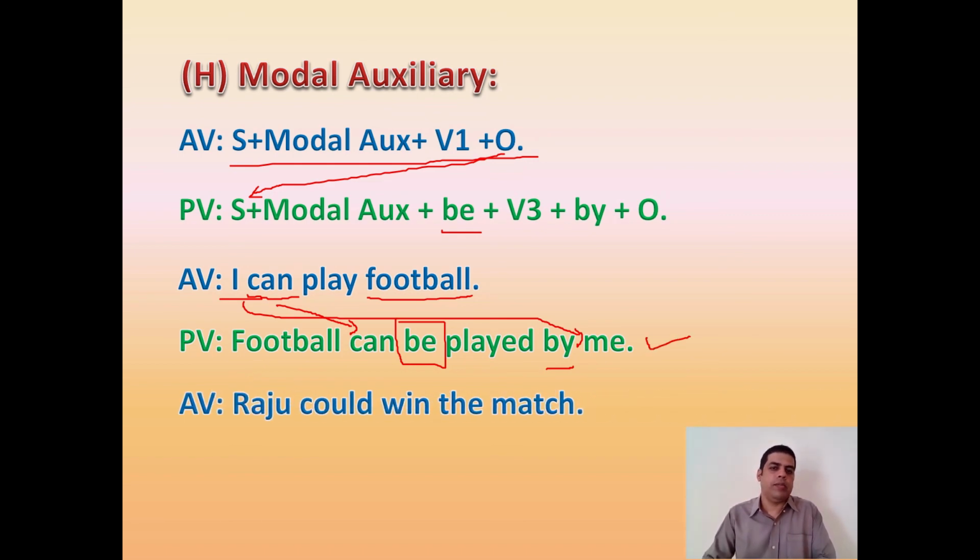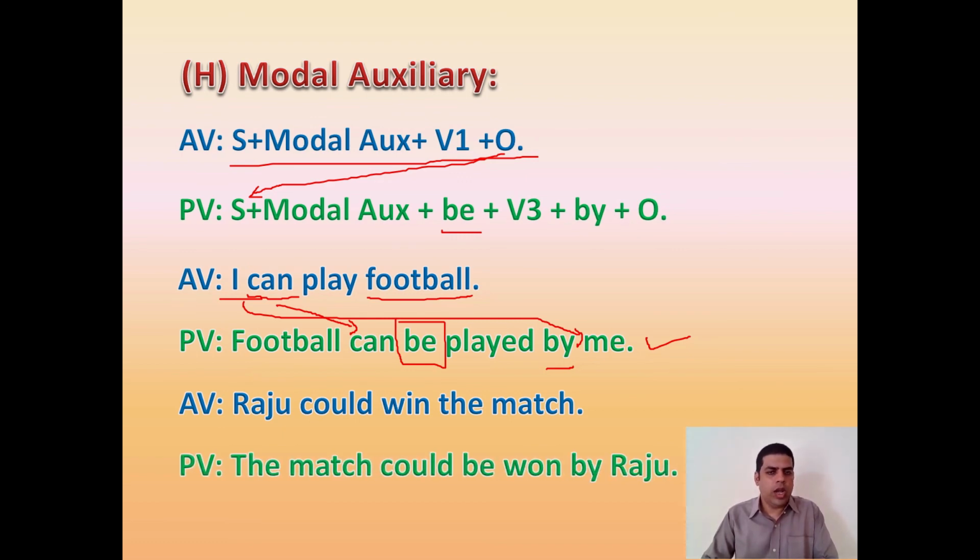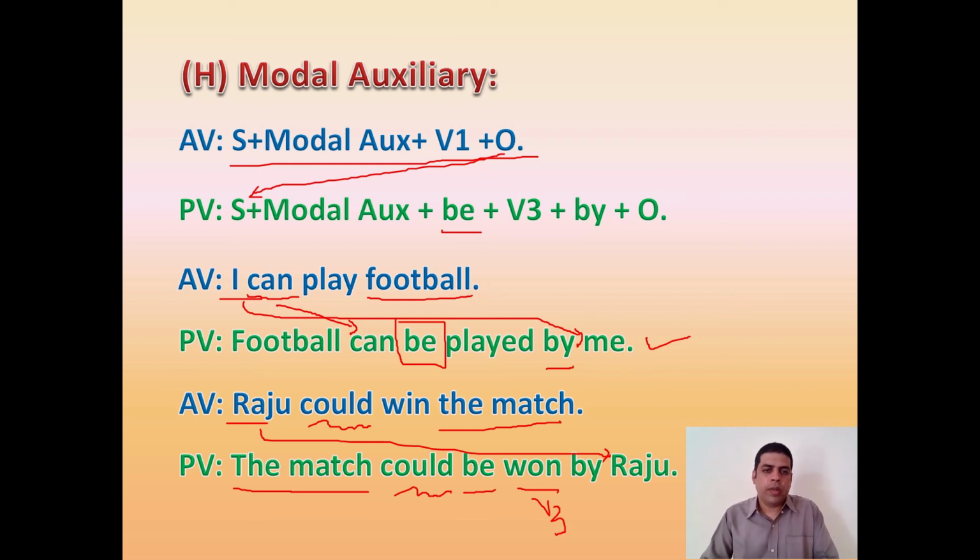Let's look at one more example. Raju could win the match. The answer is going to be the match could be won by Raju. How did the answer come? The match is the object, so it has come here as the subject. Same modal auxiliary is there, so same modal auxiliary will be put. After that we are supposed to use be plus V3 form. So be word I have used, win, won, won, that is the V3 form of the verb, plus by plus object, that is Raju. That subject has come as the object there. So the final answer is the match could be won by Raju.